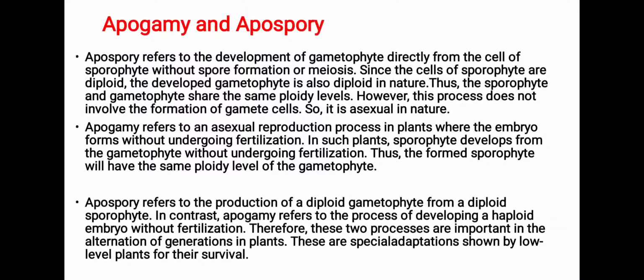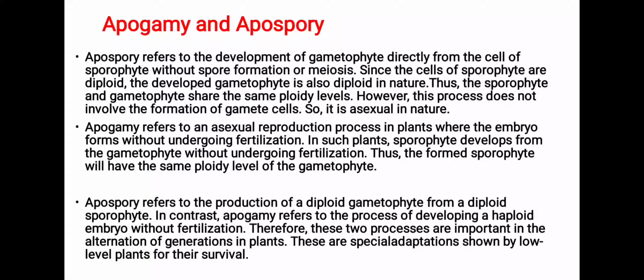But in this case, gametophyte directly gives rise to sporophyte without forming gametes and undergoing fertilization. So the sporophyte and gametophyte both are haploid in nature, and thus the formed sporophyte will have the same ploidy level as that of gametophyte.